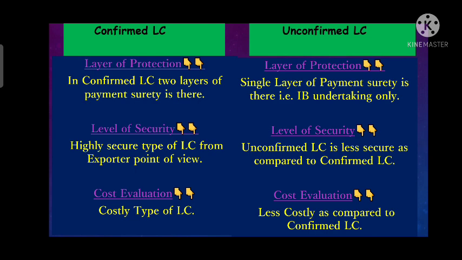So it is taking the risk of the issuing bank also. So it is one of the costly types of LC where it asks for the confirmation charges, it will ask for the retirement charges. So there are multiple charges involved in the confirmed LC. So it is one of the costly matters. Whereas unconfirmed LC is less costly if we compare it with the confirmed LC.